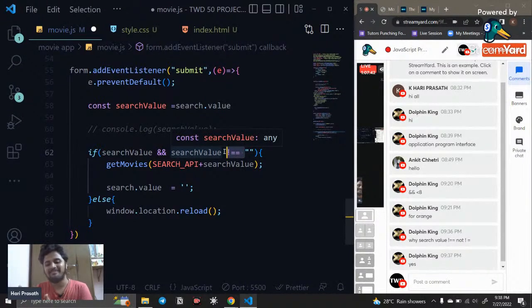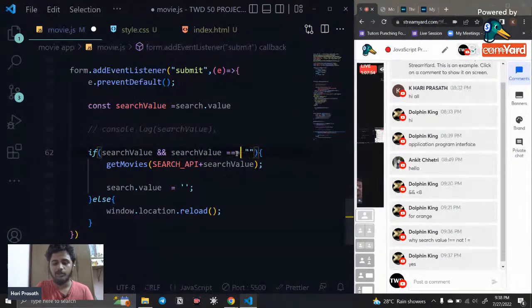That you can get by experience, right? By experience it automatically comes if you use triple equal to instead of double equal to. Normally you use double equal to and triple equal to. So what is the difference between double equal to and triple equal to? Double equal to is for loose validation, and triple equal to is for strict validation. The same goes for not equal to. So not single equal to is for loose validation, not double equal to is for strict validation. So if you want to validate something strictly, considering the value and the data type, then you can use the double equal to.